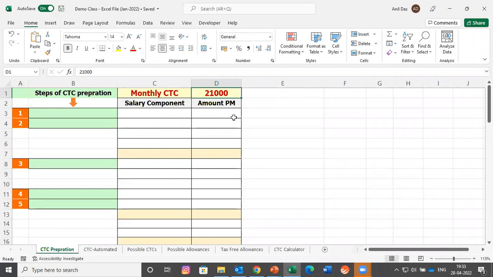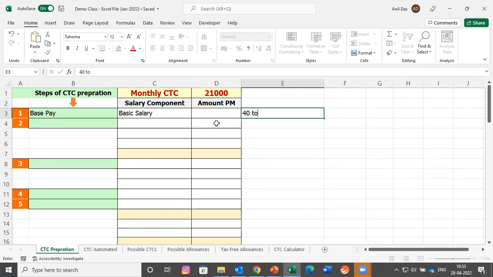So we would be designing a compensation package of 21,000 monthly CTC. In the very first step, which we have seen, is base pay. Under base pay, we decide the basic salary of the person. How much should be the basic salary for the position? Anybody from the class who can comment? Basic salary should be how much?